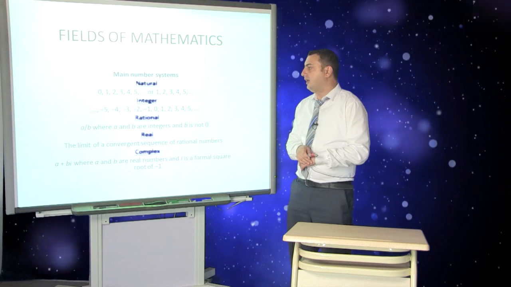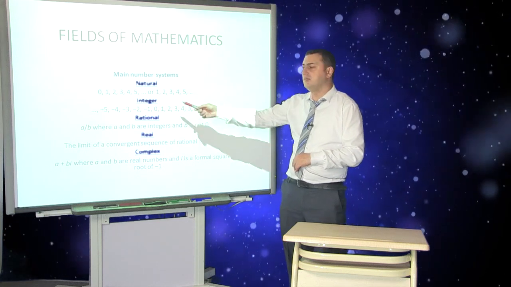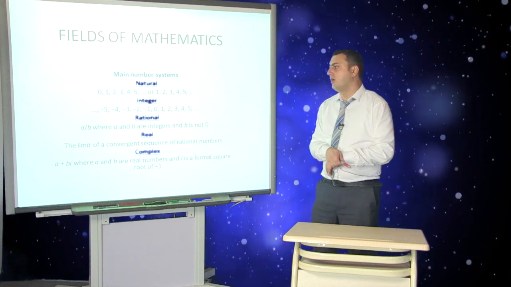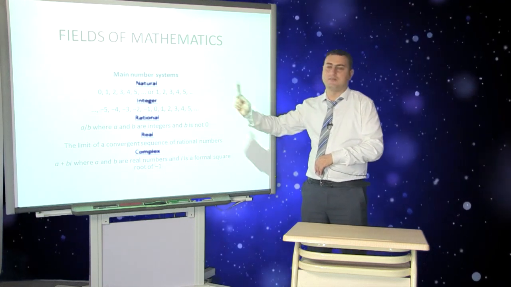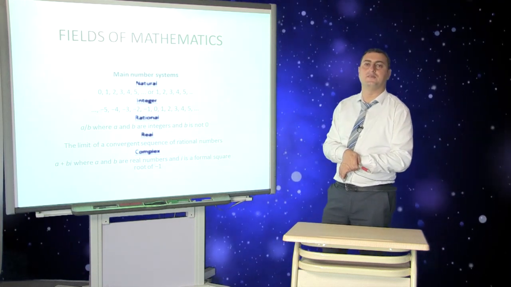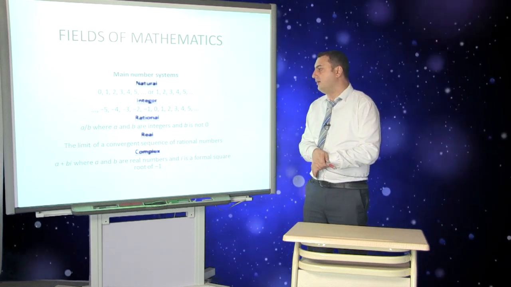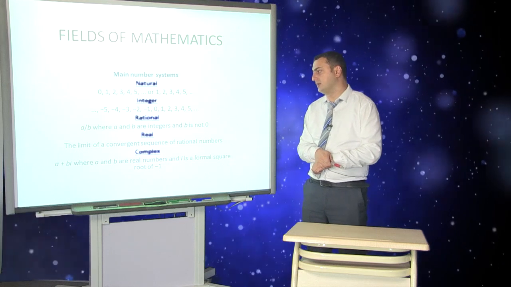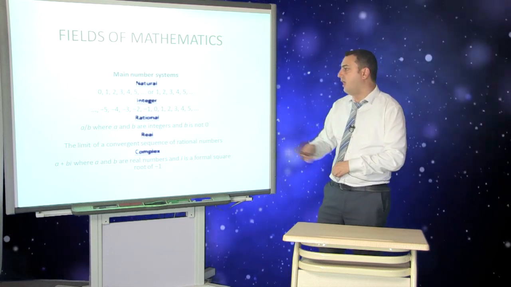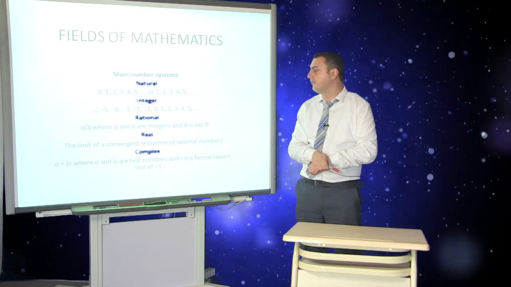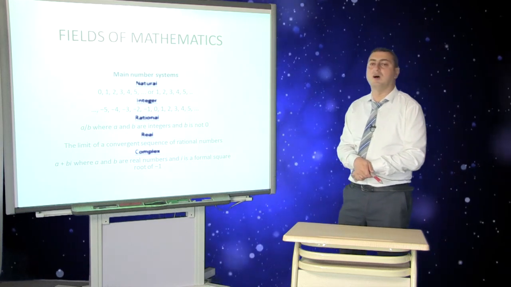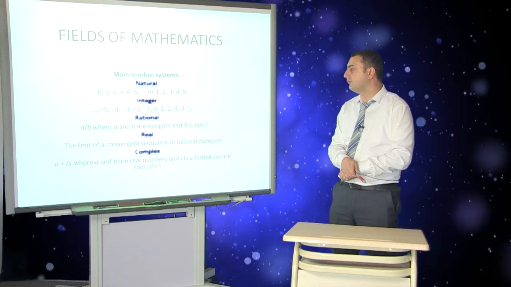Then we come across integers. What is an integer? Integers may be -5, -4, -3, and so on. Then rational numbers. As you see, rational numbers are characterized with A and B, where A and B are integers, but B is not 0.